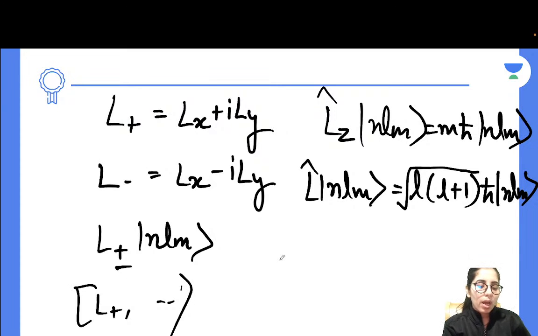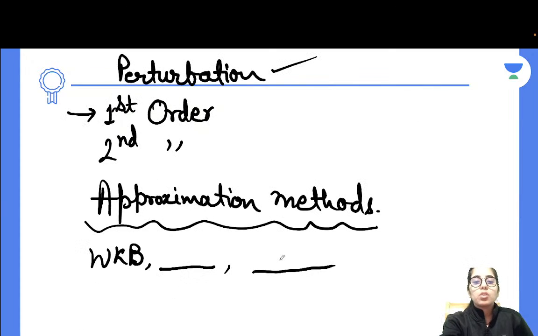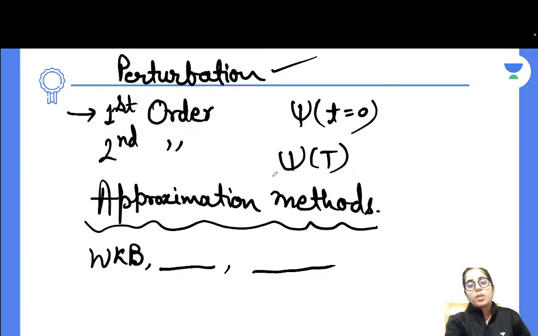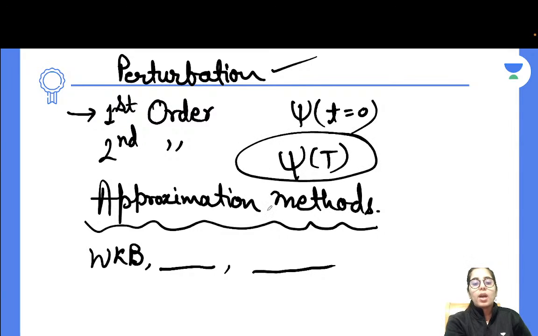the one additional point I would like to include here is, let's say you have the wave function given to you at some time t equal to 0, and you want to write the wave function at some later time t. So then what will happen and how you can write it, that's what you have to consider. By considering that part, you will be able to get the wave function at any later time t. Okay, that's how things are going to work. Now tell me if anybody has any doubt in this part, we can talk about it. But if everything is clear, then that's great.